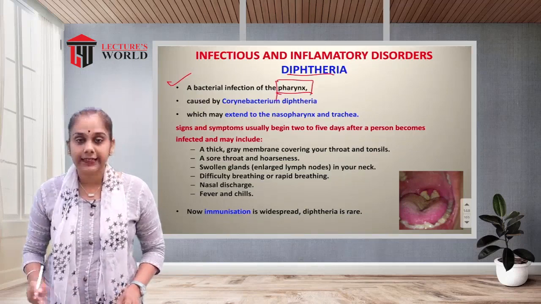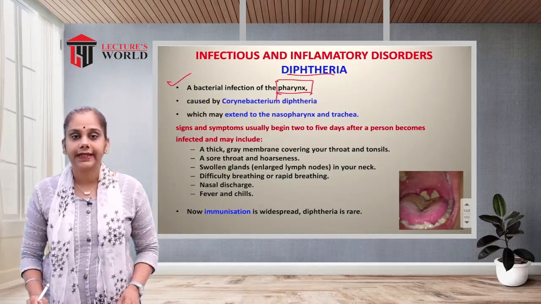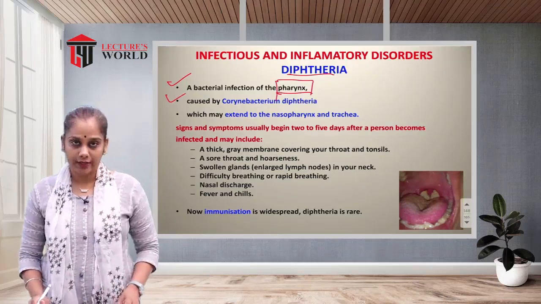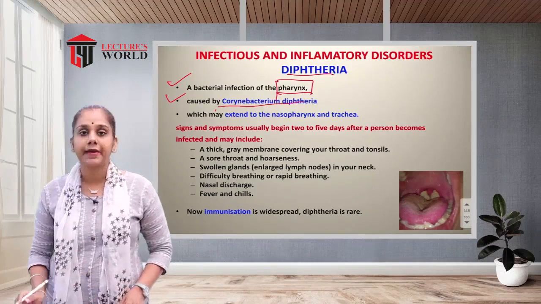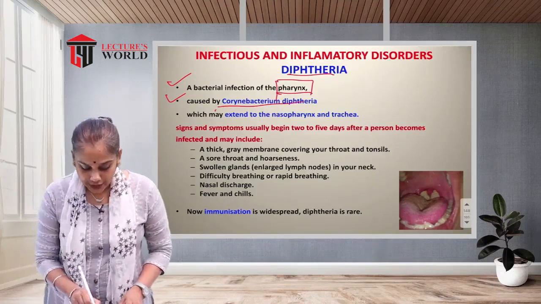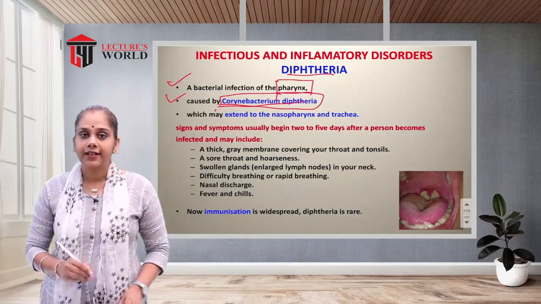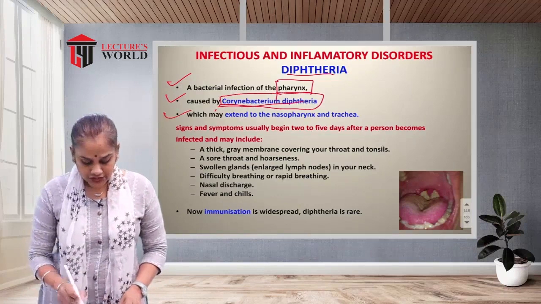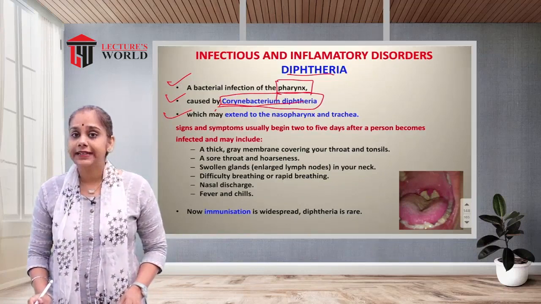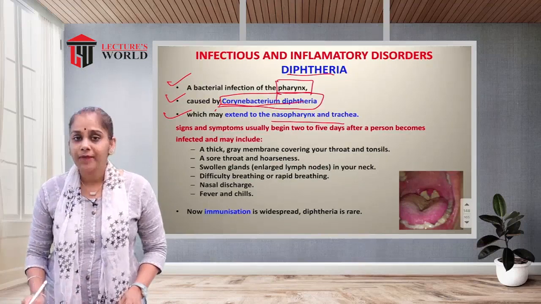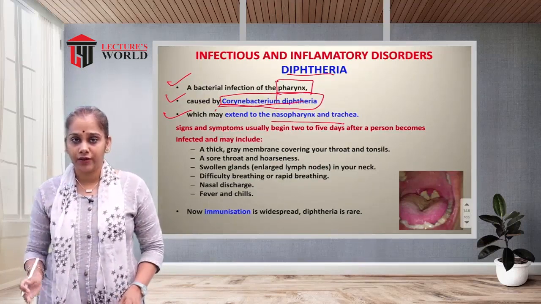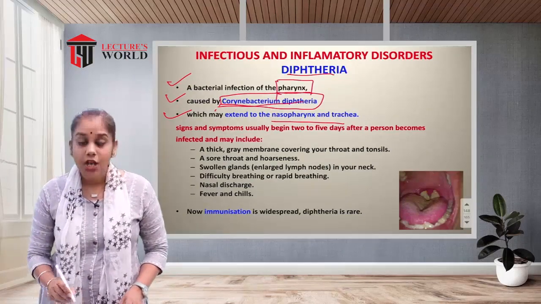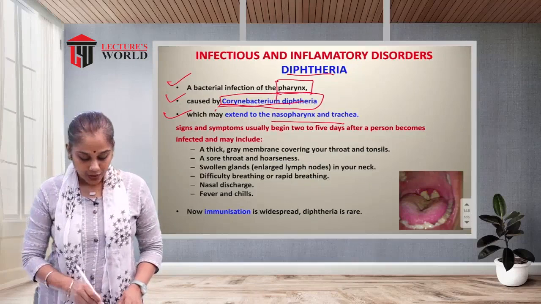It is caused by a specific organism known as Corynebacterium diphtheriae, the causative organism for diphtheria. It may extend from the nasopharynx to the trachea, with bacterial infection of Corynebacterium diphtheriae.